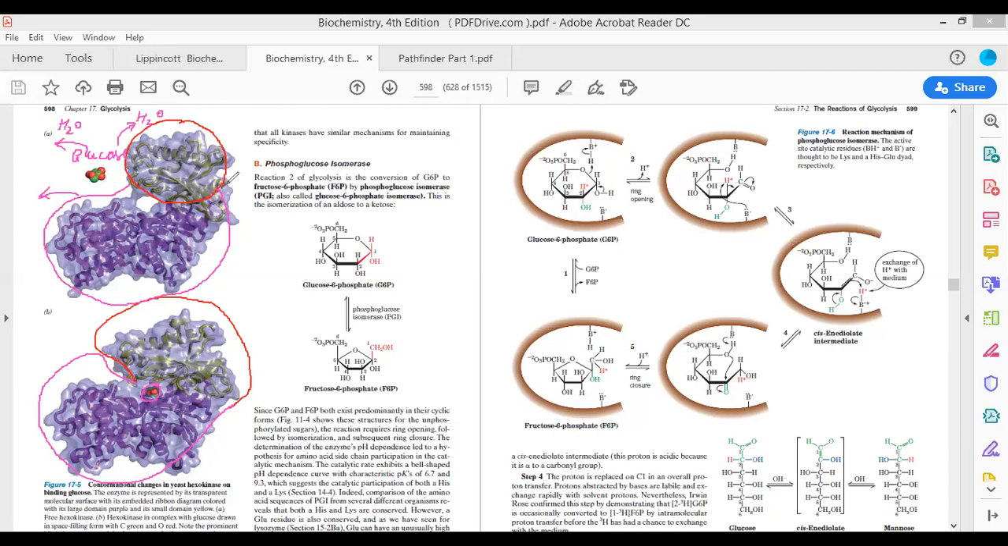That is why this hexokinase will transfer a phosphate group of the ATP molecule over the glucose molecule and not to water.